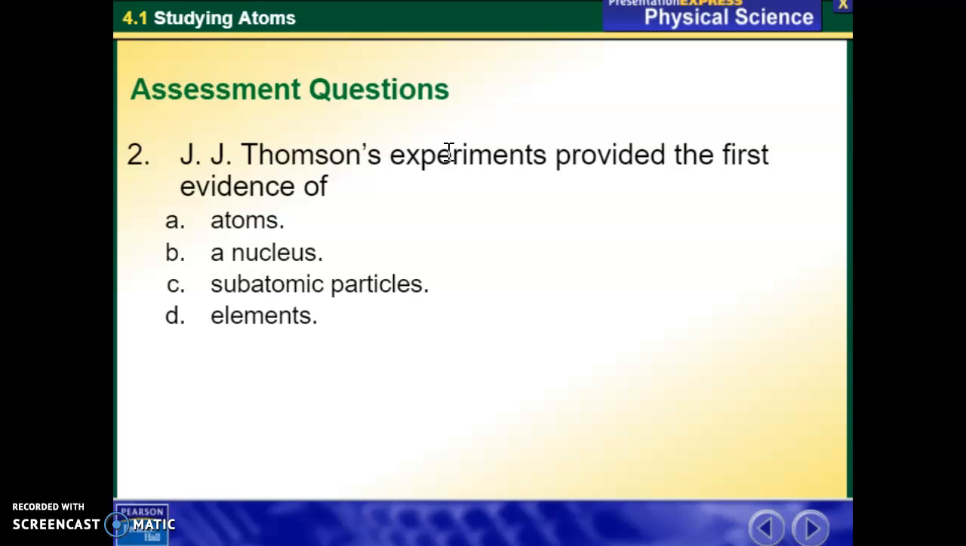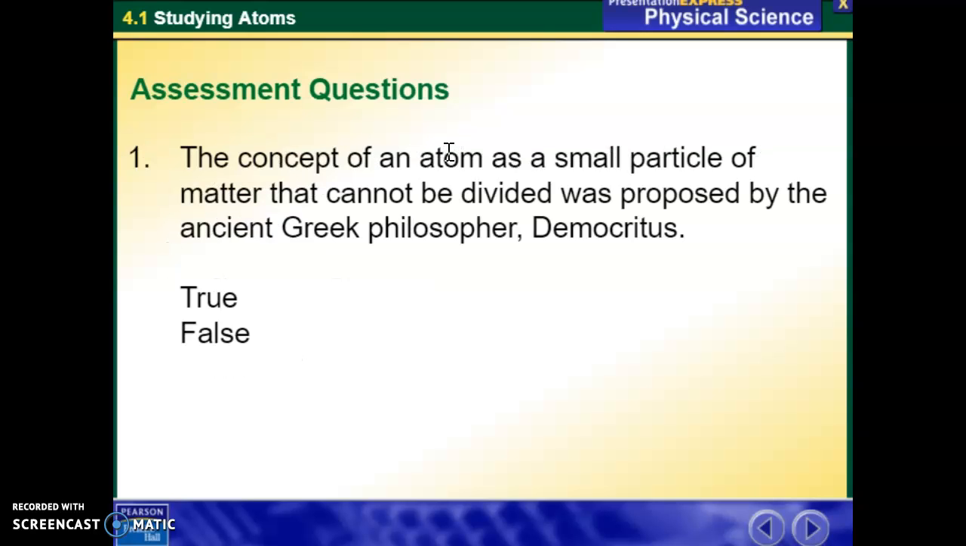Okay, here are some assessment questions for you. J.J. Thomson's experiments provide the first evidence of what? Think about what the answer is in your head. B, subatomic particles. J.J. Thomson's experiments discovered subatomic particles, in particular electrons.